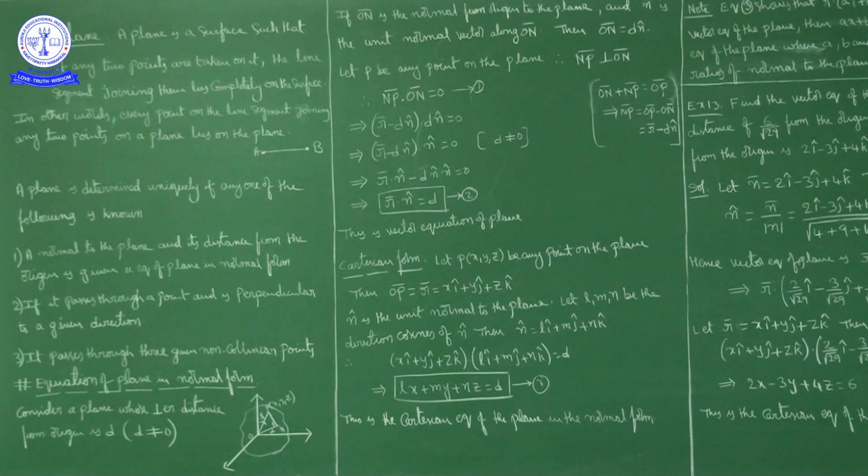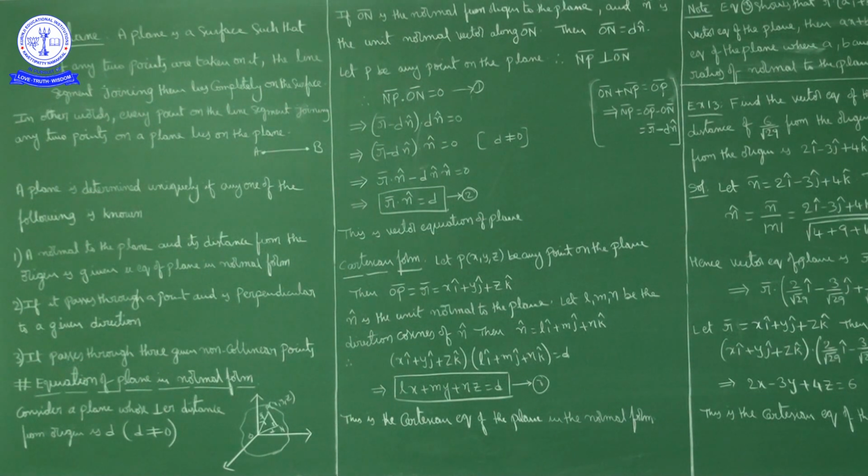A plane is a surface such that if any 2 points are taken on it, say if I choose A and B, 2 points here, then the line segment joining these 2 points completely lies on this plane. What plane is it? This is a board, this surface.